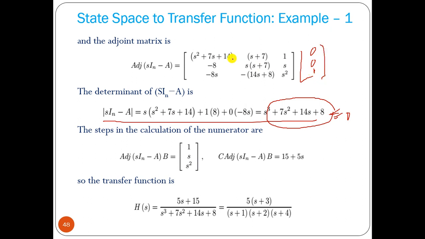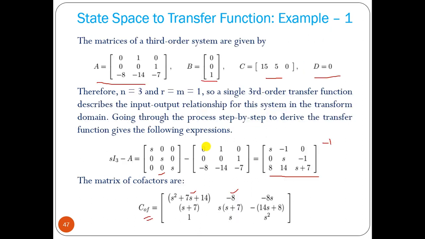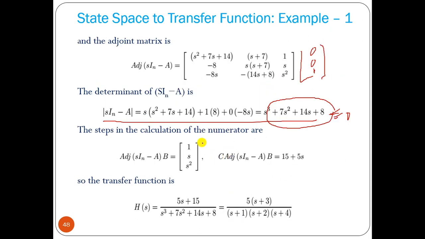So we can find out 0 plus 0 plus 1, again 0 plus 0 plus s, 0 plus 0 plus s square, so 1, s, s square, that you have to multiply with C. C matrix is 1 5 5 0. So if you add, this is 15 plus 5s plus 0. So that will be 15 plus 5s. So what we can see, this is the transfer function.